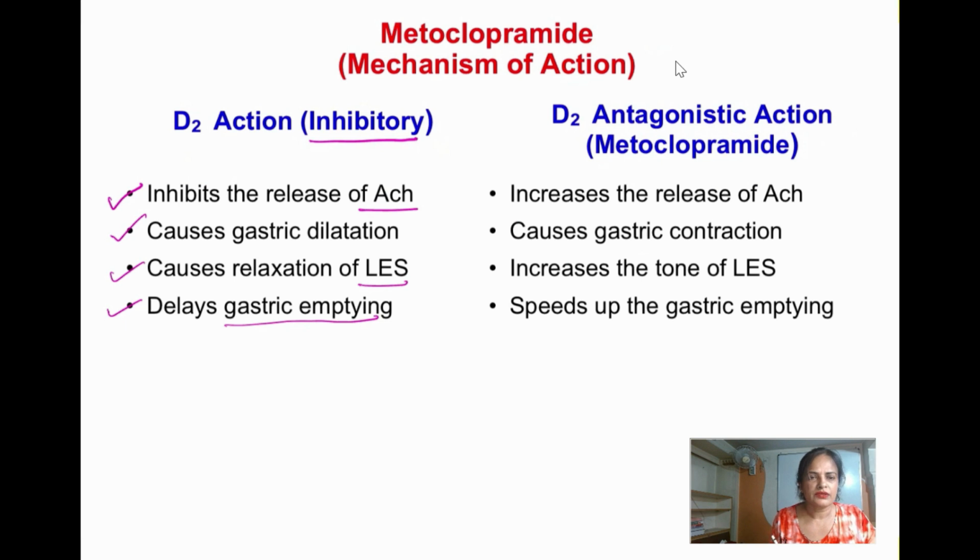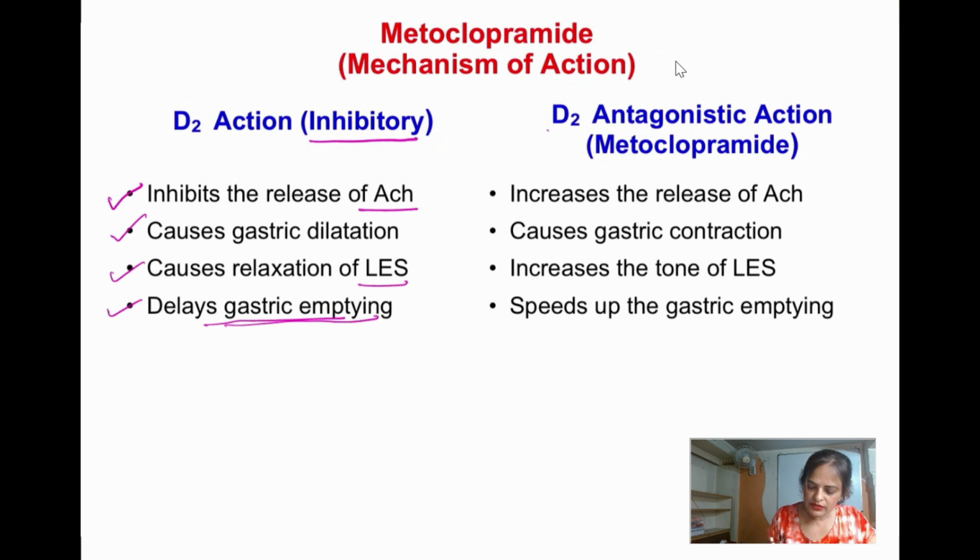So by inhibiting the release of ACh, it leads to dilatation of the stomach and relaxation of the lower esophageal sphincter, and ultimately delays gastric emptying.